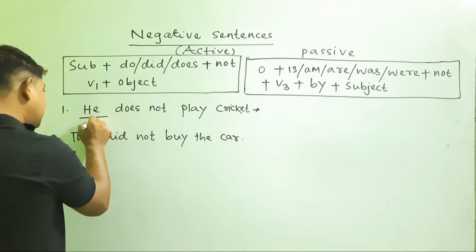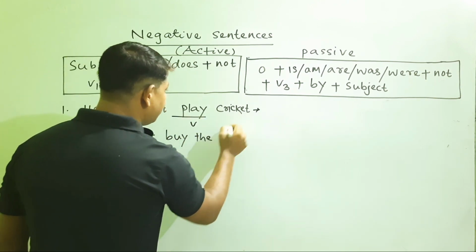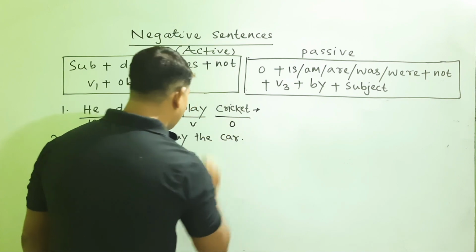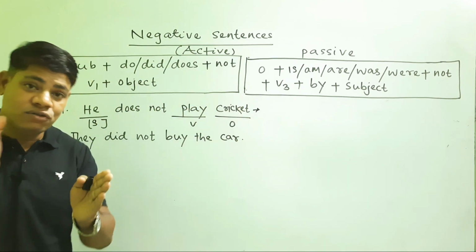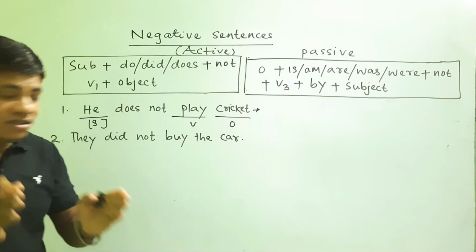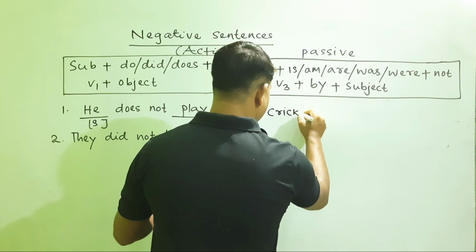So he is the subject here, then play is the verb, then finally cricket is the object. In accordance to the structure we have to mention the object, that is cricket.